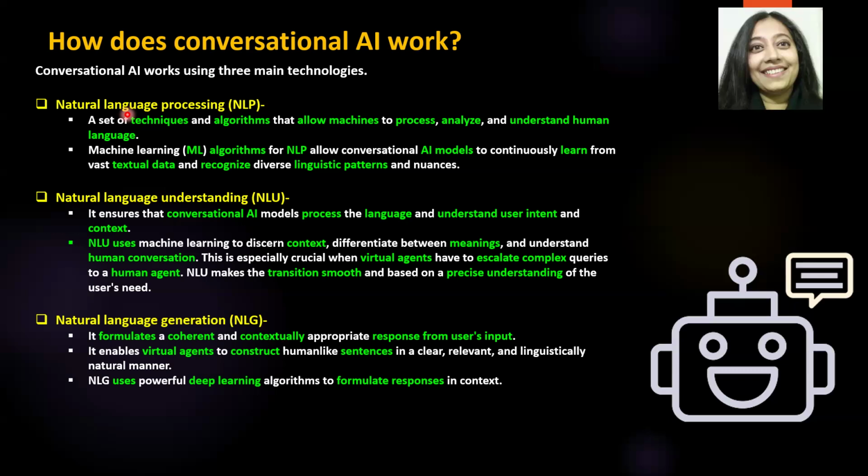So essentially, all the technologies for conversational AI are related to natural language. It is either natural language processing or NLP, natural language understanding or NLU, and natural language generation or NLG. Now, one thing I want to draw your attention to is that these acronyms NLP, NLU, NLG, these are critical. Why?